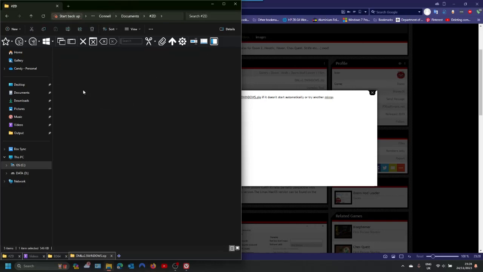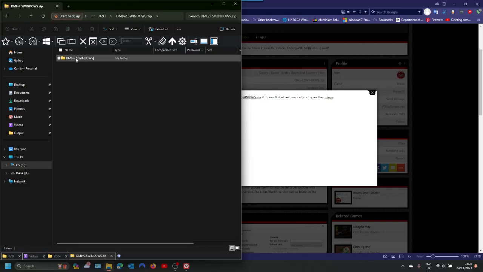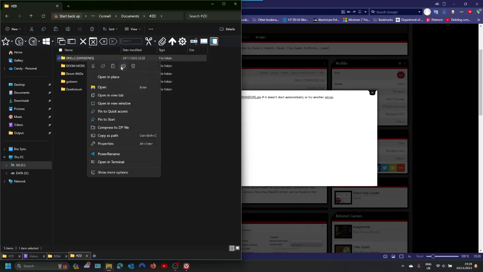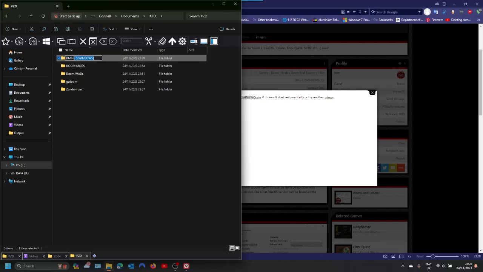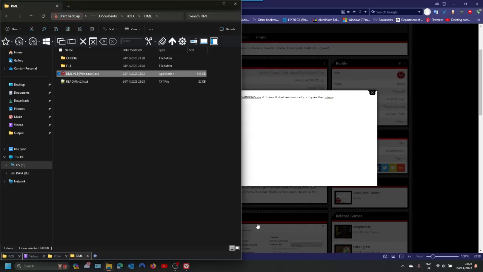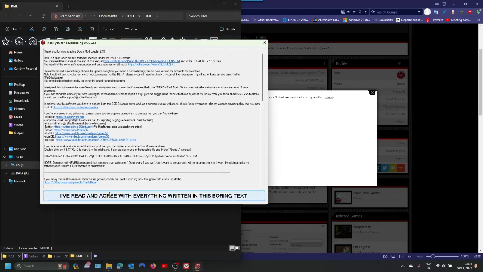With the Doom mod loader, it already has a subfolder, so I'm just going to copy this out so I don't have to extract it twice. We're going to start with the Doom mod loader because that will be the base for how to run everything. So just go ahead and run that. Go ahead and just agree.